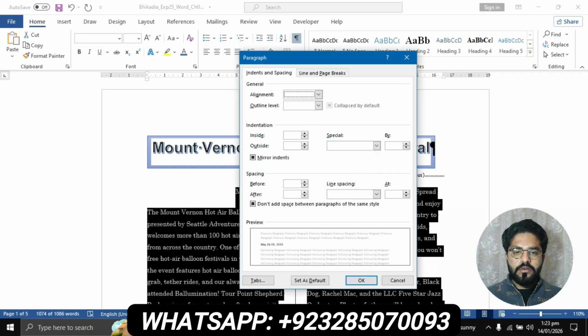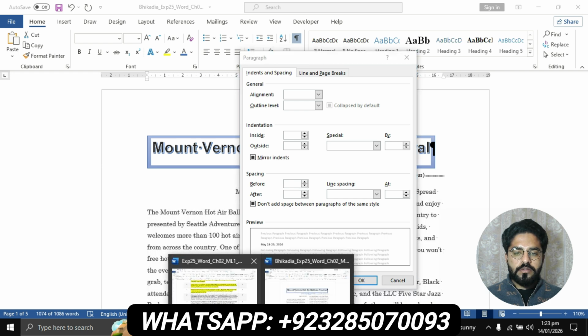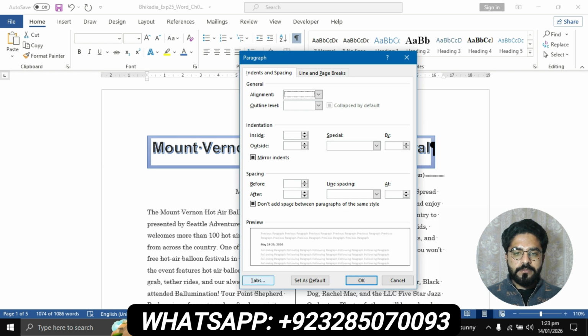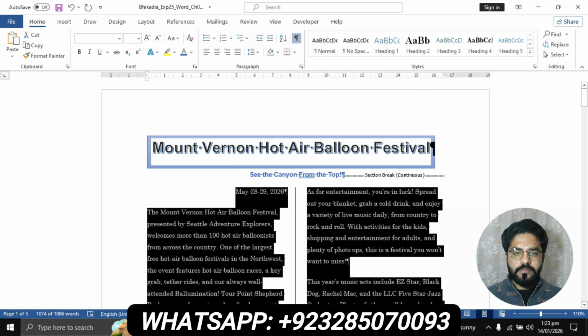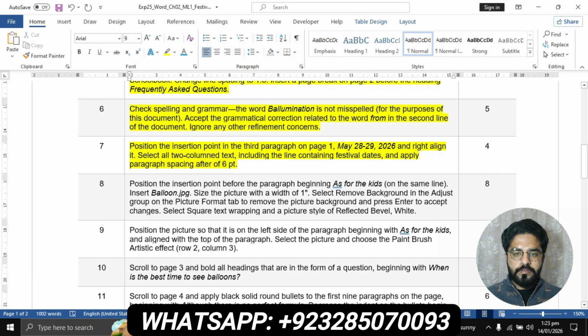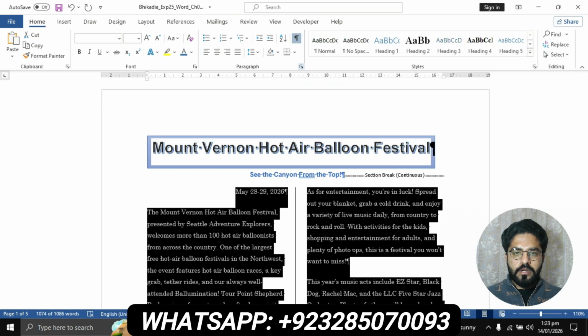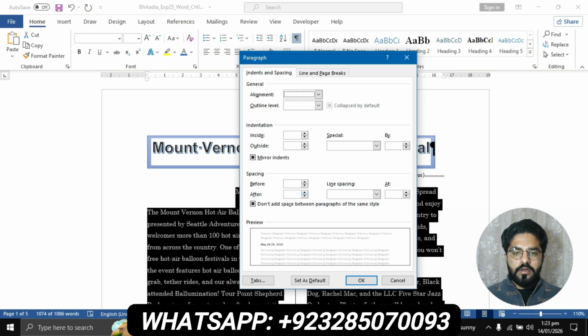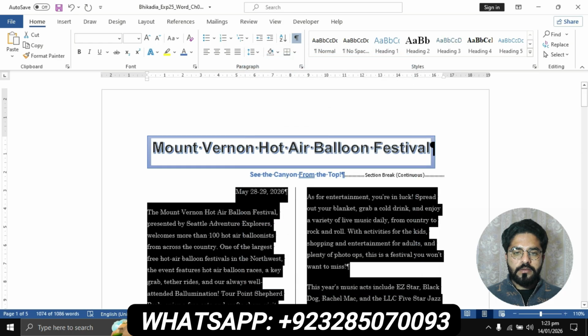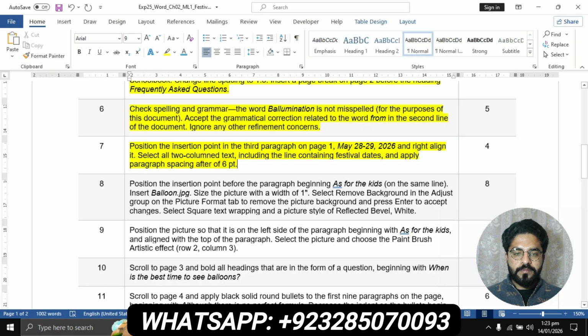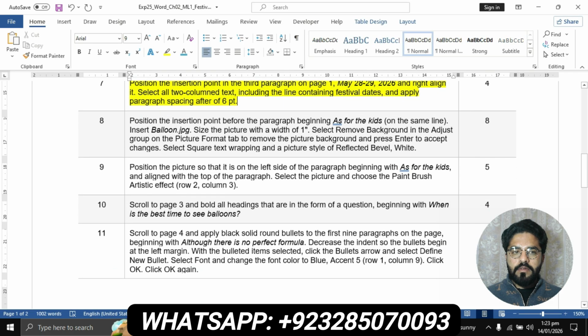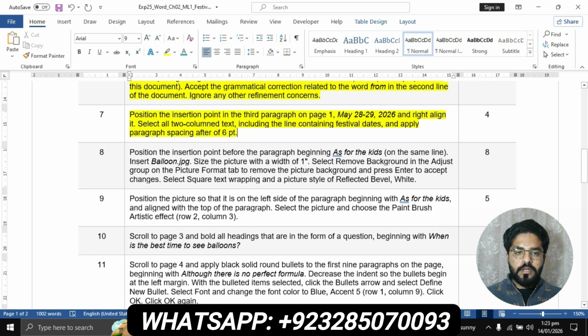Click on this button to set spacing before and after paragraph to 6 point. Go to the paragraph group, click on this launcher box. After is 6, click OK. Question number 7 is completed. Now we'll move to question number 8.